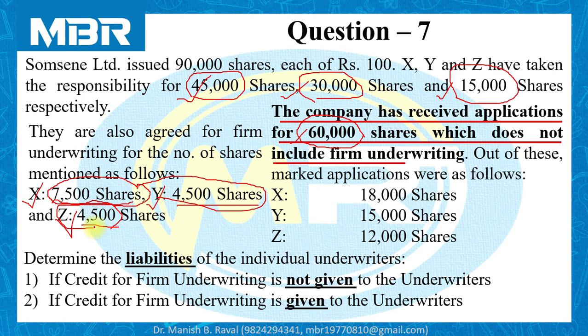Out of this, marked applications were as follows.